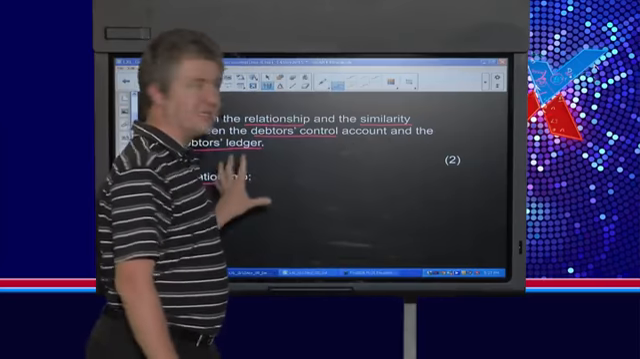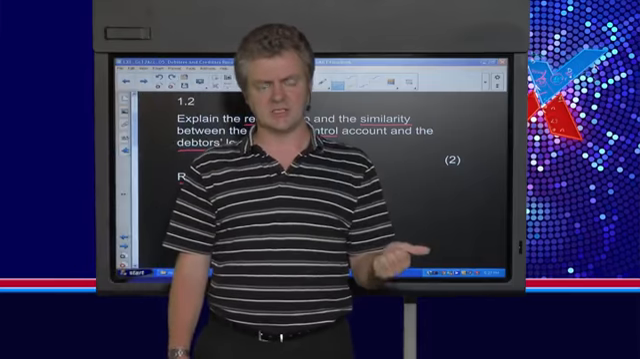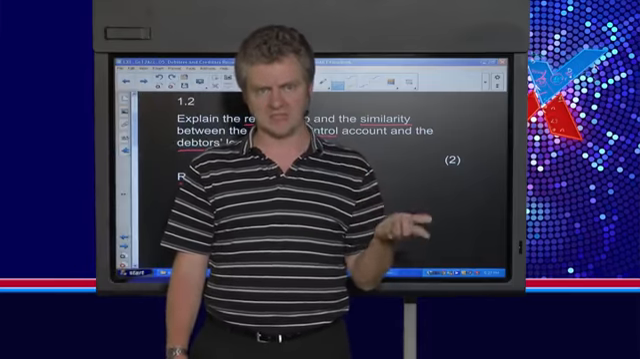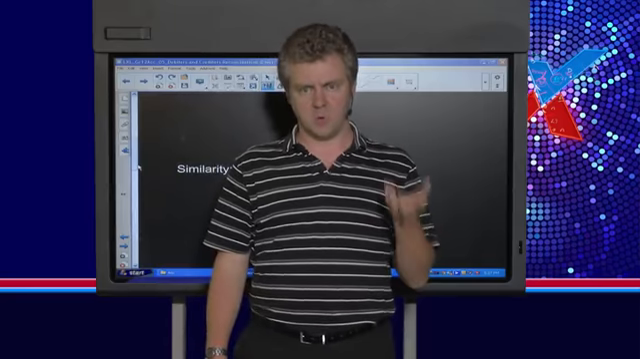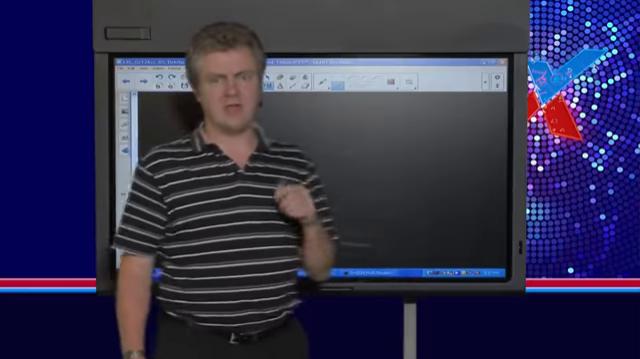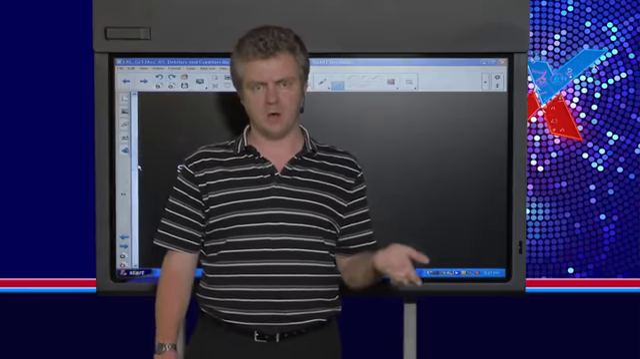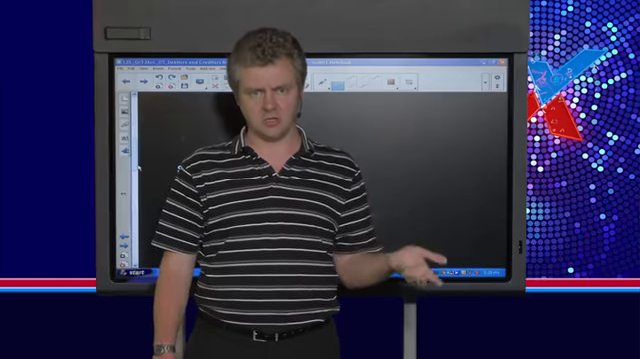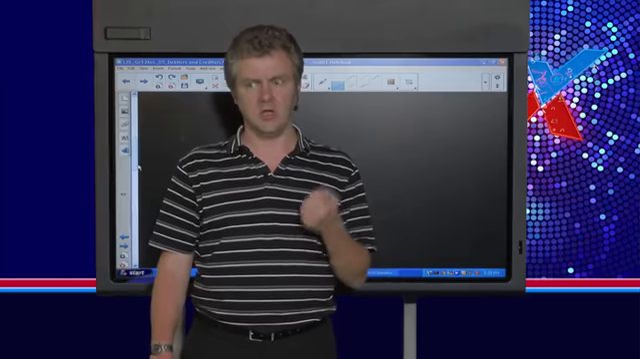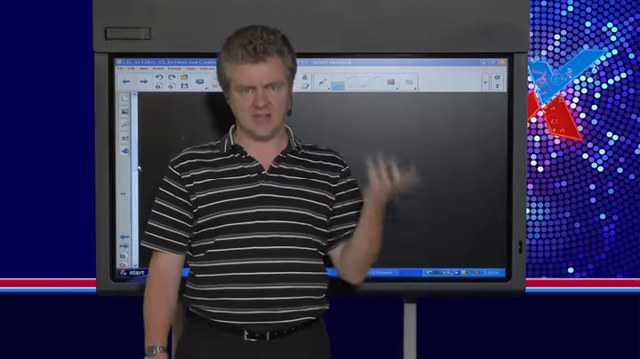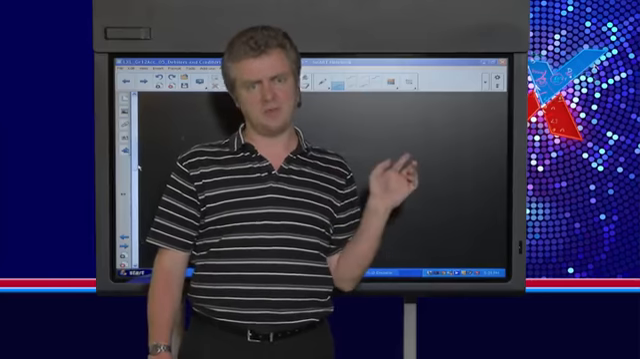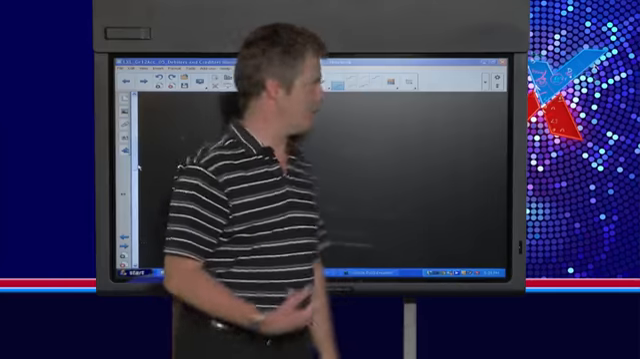So the relationship, you can just write a sentence in any way that makes sense, that the total of the debtors list must equal the debtors control balance in the T account. We said that earlier. And if we look at the similarity, that would mean, what do the two accounts have in common? They all deal with debtors, but what you need to realize is that the similarity is that the individual accounts go into the debtors list, and the total goes into the debtors control. So the similarity would be that the total goes in debtors control, and the individual amounts affect the debtors ledger. So just go over that. It's just a theory question. I'm sure you all know how to do that from grade 10 already.